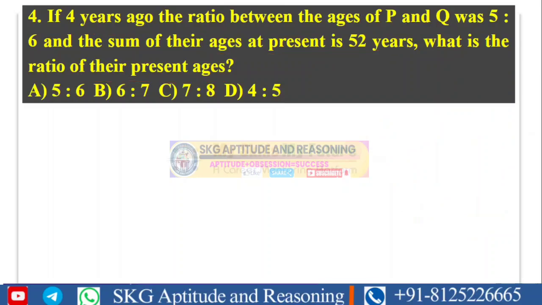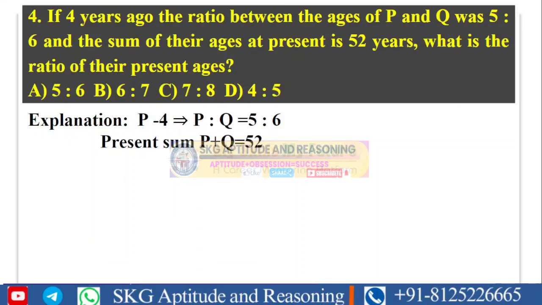This kind of problem I already explained in the ratios topic as well. So how to solve this type of question? Let us refer to the ratios topic. Let's try to solve. I write present minus 4, which means 4 years ago. So that is P minus 4, and the age ratio of P to Q is 5 is to 6, and the sum of their present ages is 52 years.